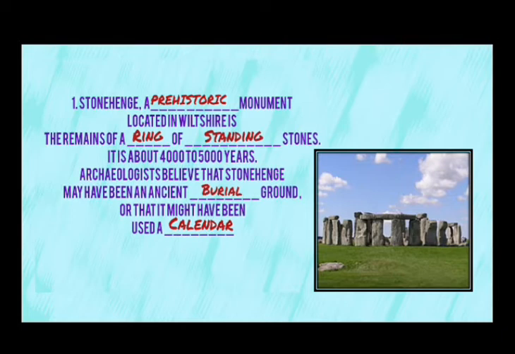It is about 4,000 to 5,000 years old. Archaeologists believe that Stonehenge may have been an ancient burial ground or that it might have been used as a calendar.